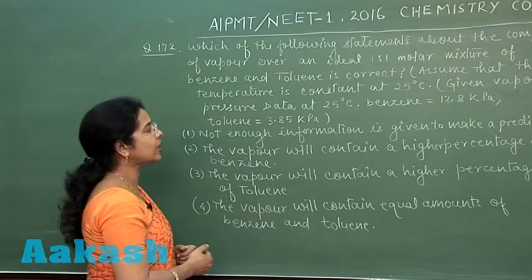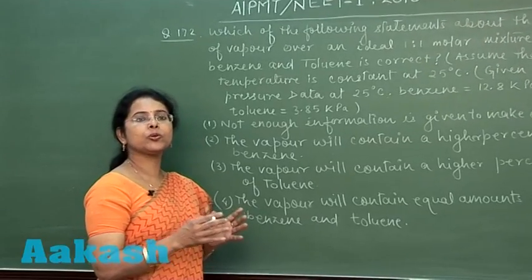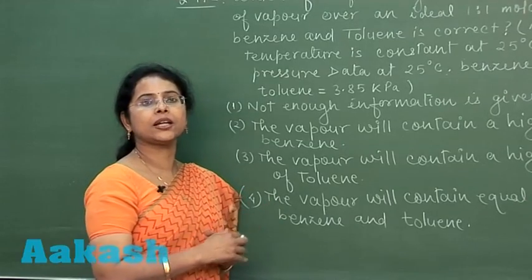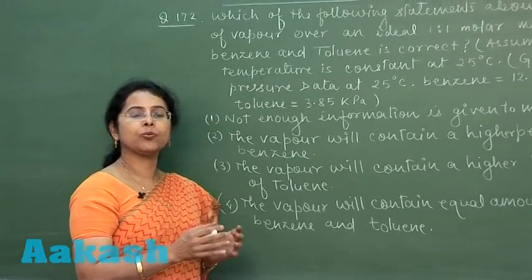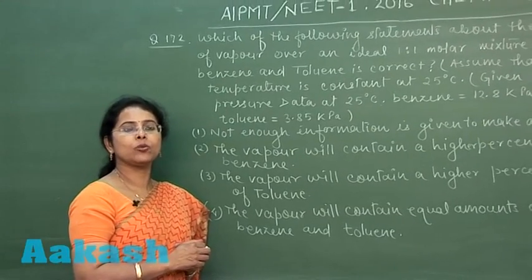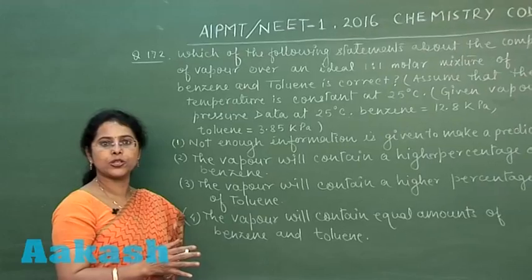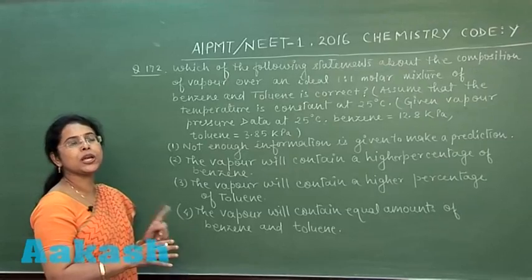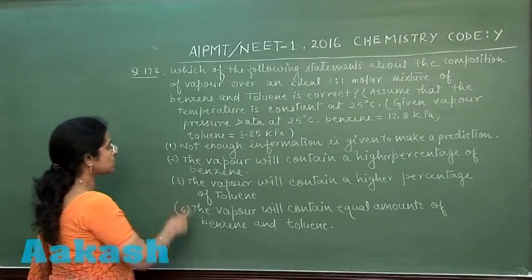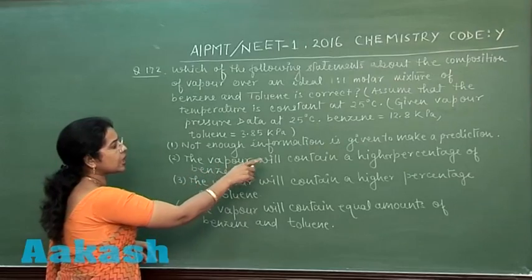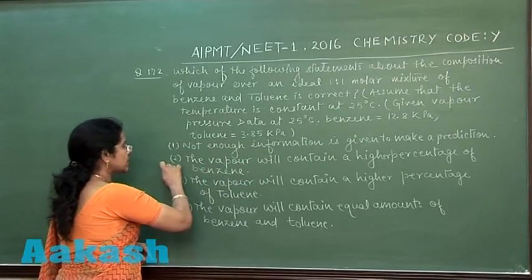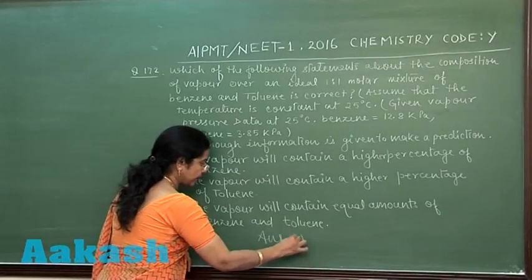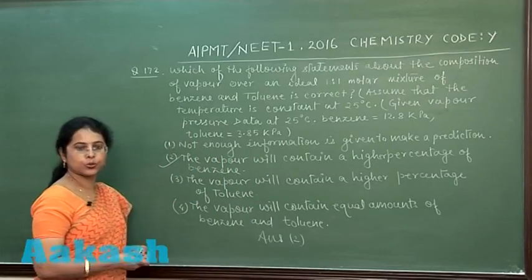is 3.85 kilopascal. Higher the vapor pressure in liquid state or pure state, it means more volatile is that component. And we know that the component which is more volatile will always be richer in the vapor phase. So in vapor phase, the percentage of benzene should be higher than toluene. So second option is the vapor will contain a higher percentage of benzene. That is the correct answer. So correct option is answer 2.